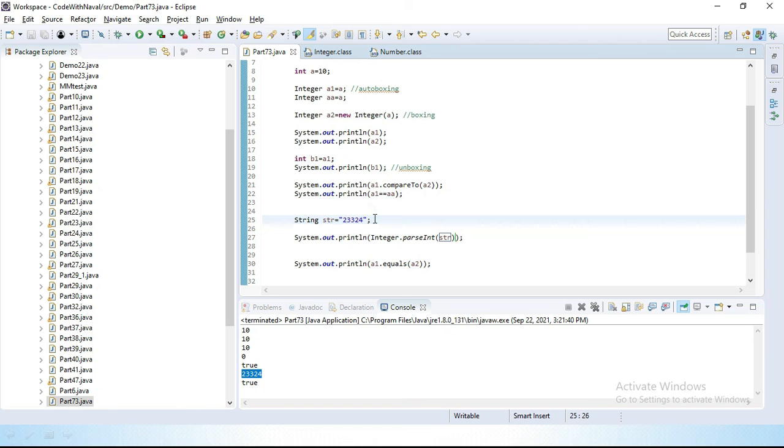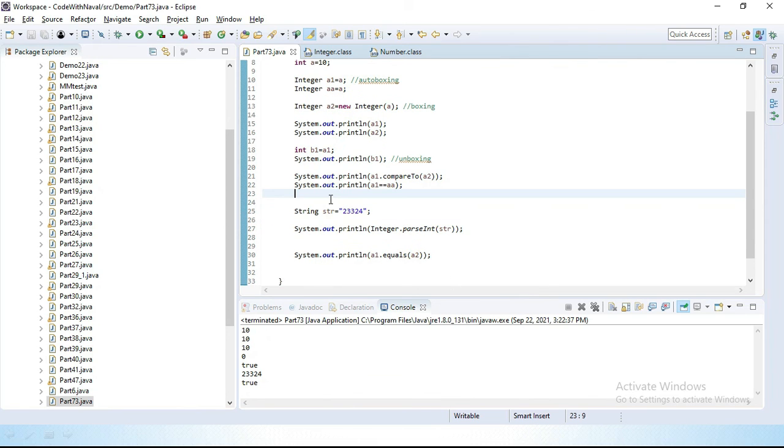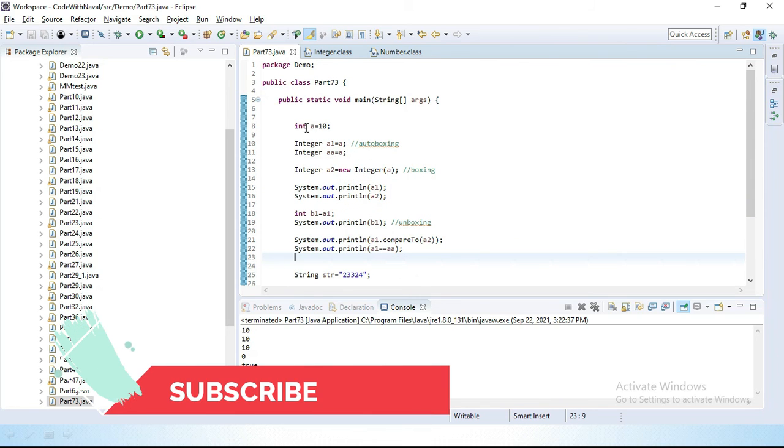What if I pass any character here? Will it work or not? Let's see. You can see this one is throwing an error, NumberFormatException. Here you can see wrapper classes provide so many methods for performing operations, which are not provided by primitive data types.